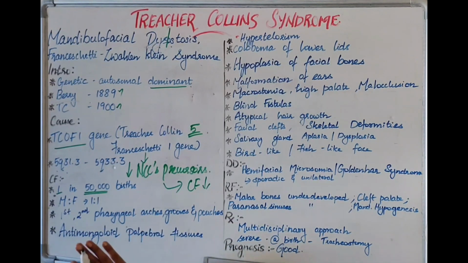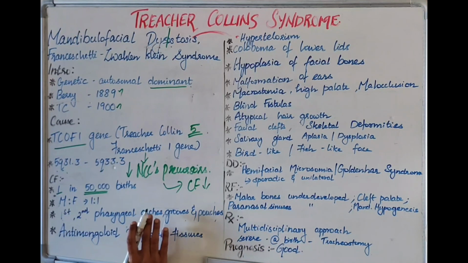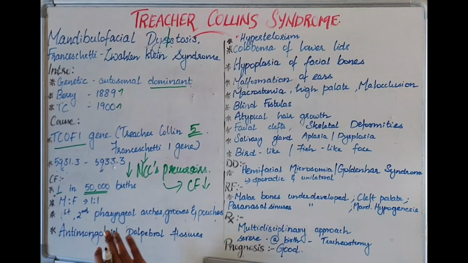Both males and females are affected equally; there is no gender predilection. Second, the structures affected during development are the first and second pharyngeal arches and their grooves and pouches. We know the first pharyngeal arch is the mandibular arch and the second is the hyoid arch. So all the structures derived from the first and second pharyngeal arches are affected.